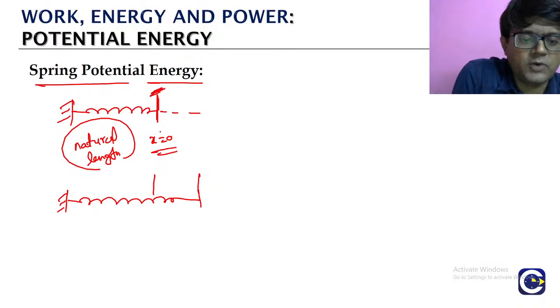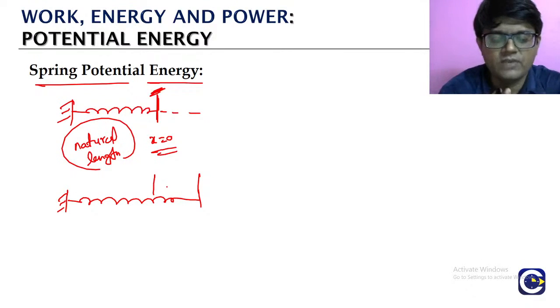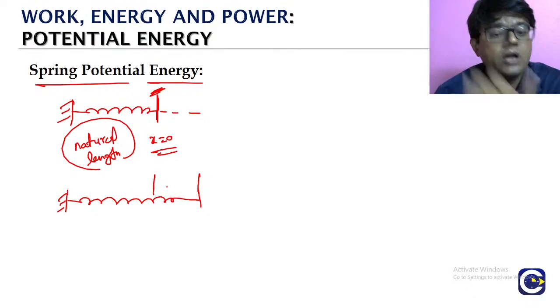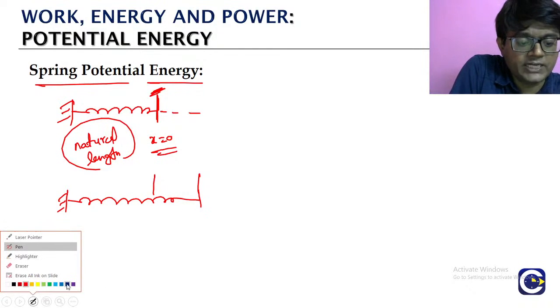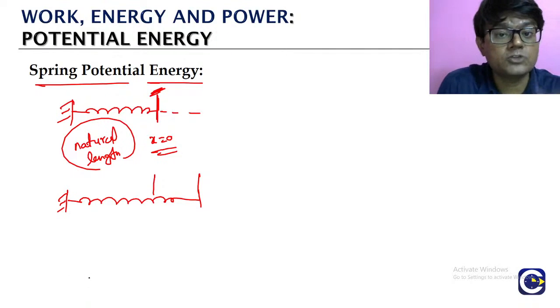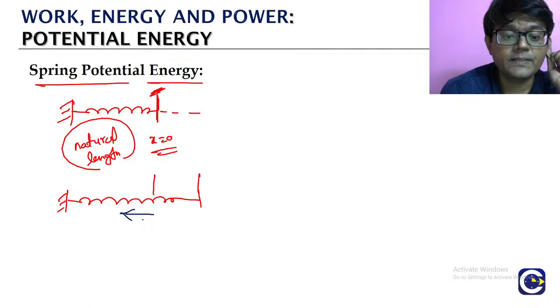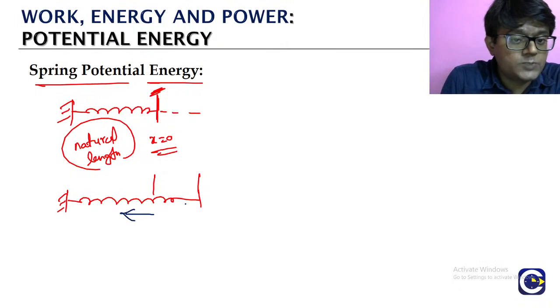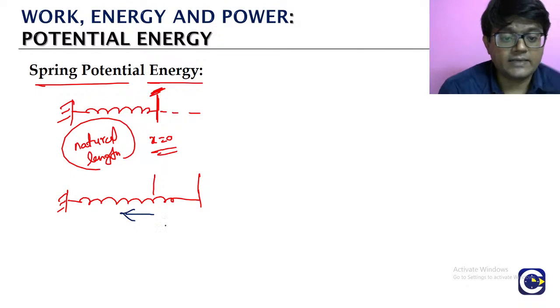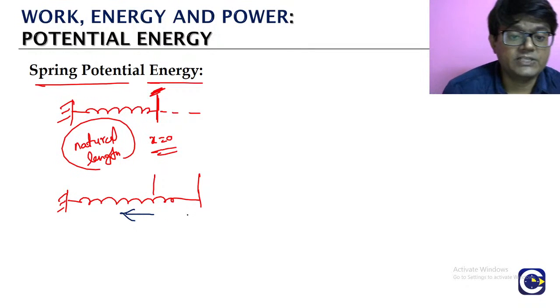The natural length point, from there we can see what is the amount of elongation. Okay, so when you are elongating it, the spring force will come into picture. What is the nature of the spring force? Restoring force, right? Which means if we elongate to the right side, the spring will try to pull us back, so it will be acting in the opposite direction.